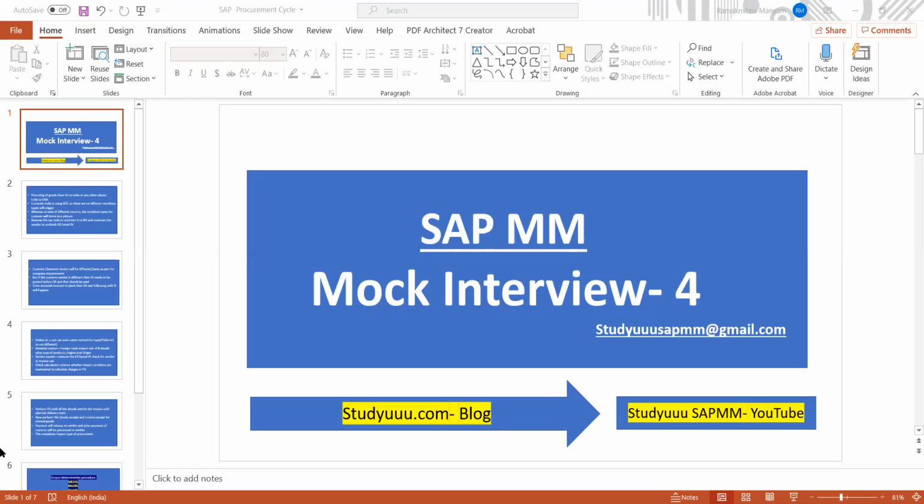Okay. And what about MRP indicator in the source list? MRP indicator in the source list represents a vendor which will be automatically triggered to the PO or PR, I mean purchasing.